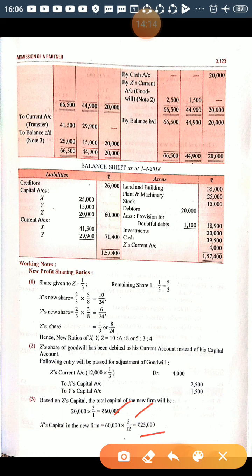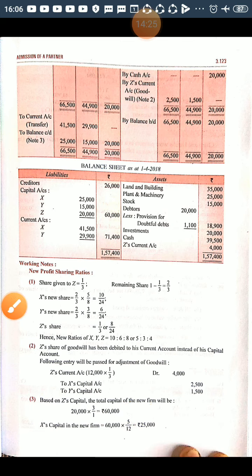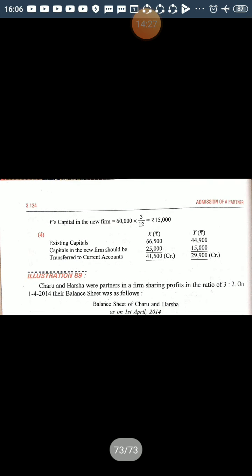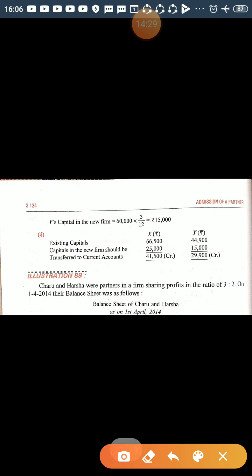At present his capital is 66,500. So he is having excess capital. What is the amount of excess capital? 66,500 minus 25,000, so the excess capital is 41,500, right? This 41,500 will be transferred to his current account.